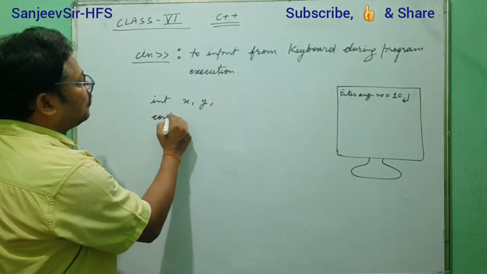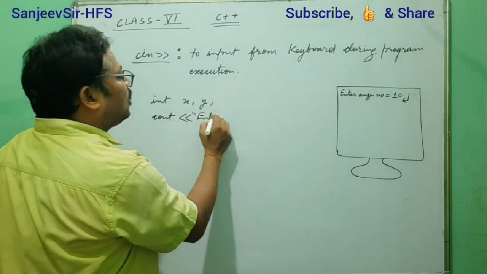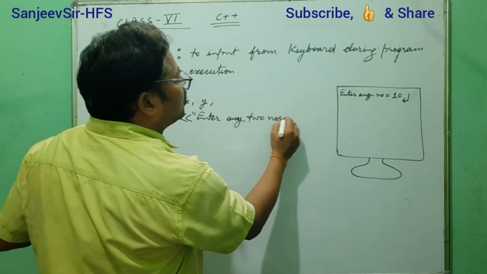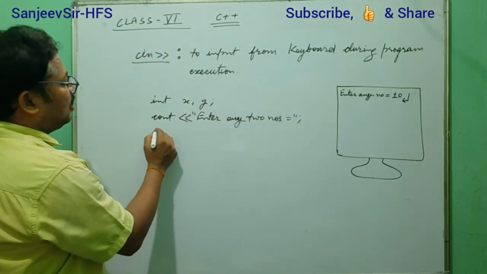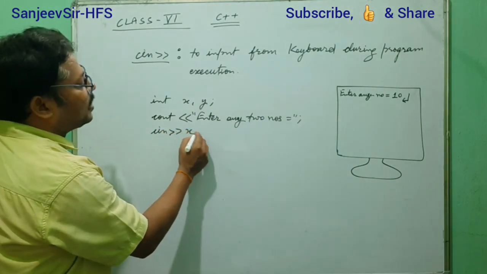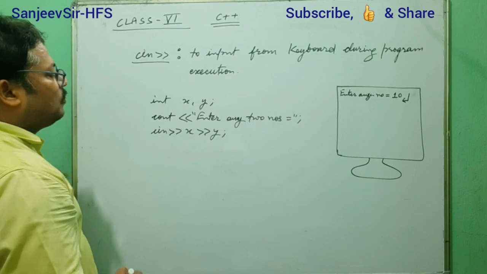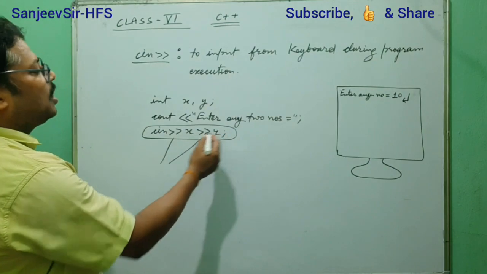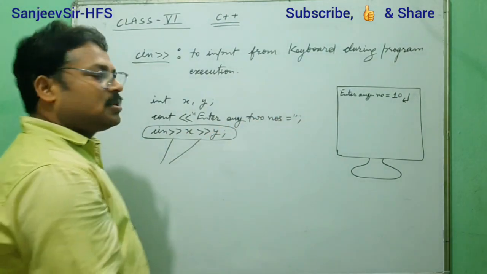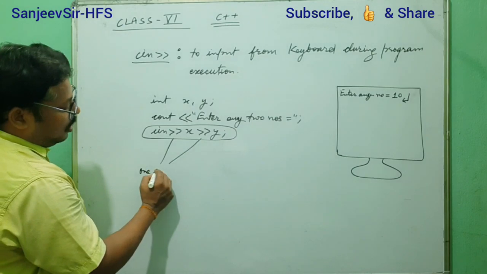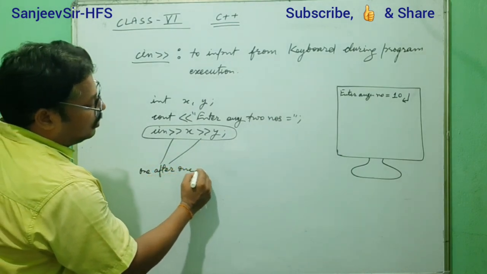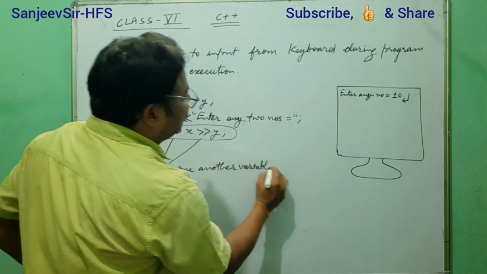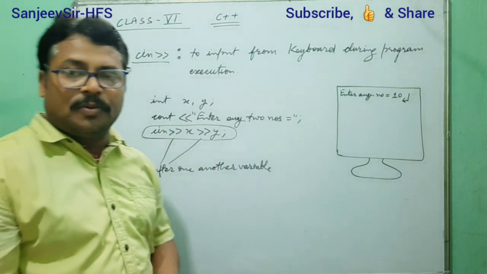We will first flash a message here: enter any two numbers. One message we have flashed. Now here in cin, the first value is for x, the second value for y. So when we are using this, we use the extraction operator (angle brackets) two times continuously, one variable after another. When we write it in such a way, this is known as cascaded form of cin.